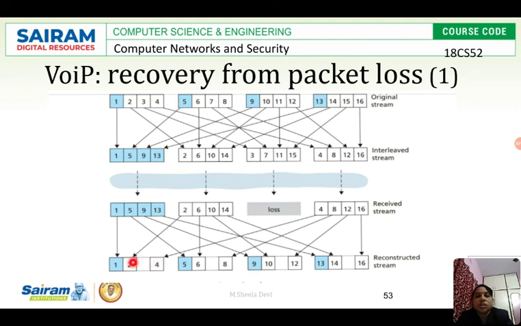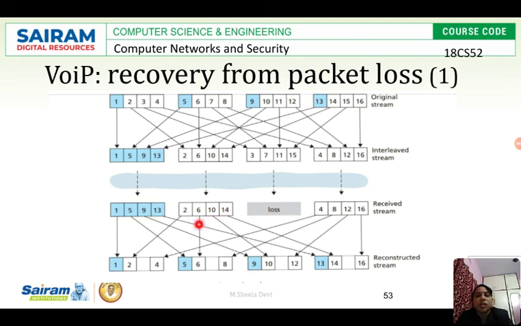So this is how we can recover from packet loss. As we said, we can tolerate some 20% of the data loss. So if only one packet is lost, that will not affect the entire audio. But if all 4 packets are lost, because we have not interleaved, we would experience a long delay.